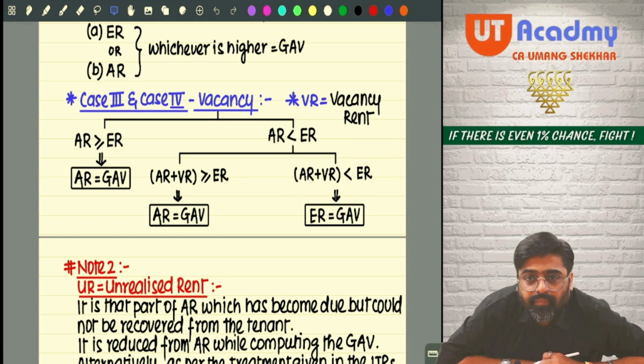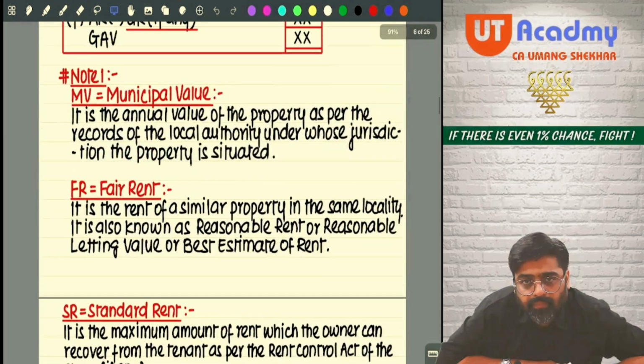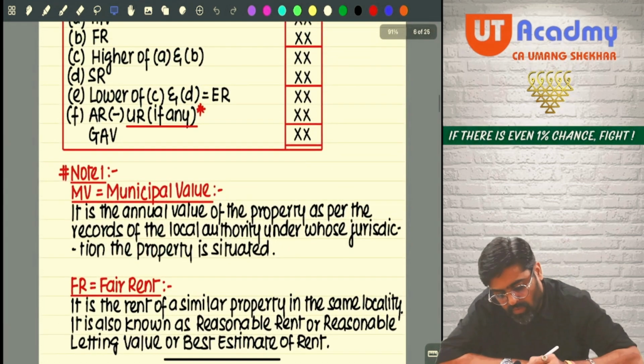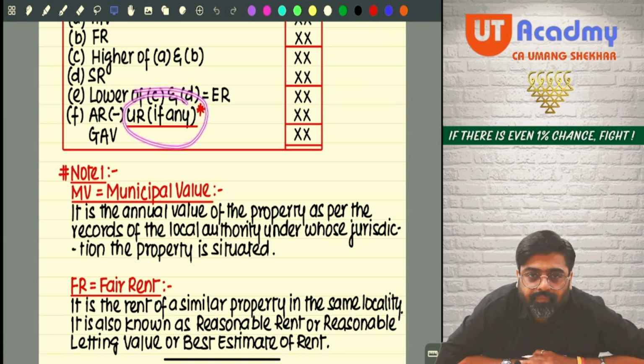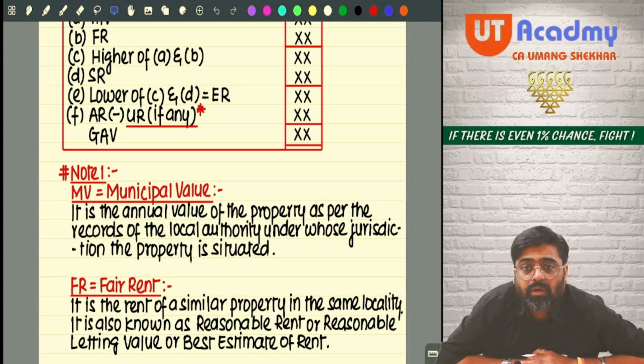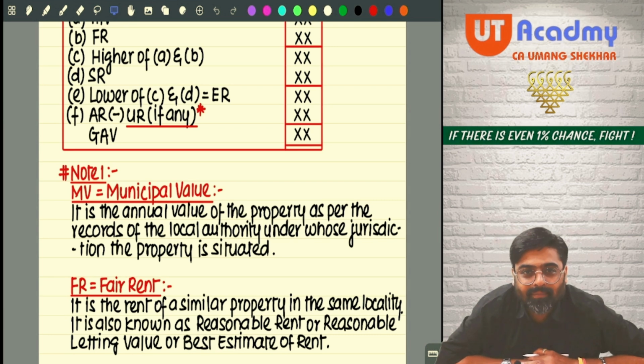Done, sir? Everyone? Now in this GAV calculation, you will find out this thing. Very important. This is UR. UR means unrealized rent. It is a rent only, actual rent only, which you could not realize, which became bad debt.